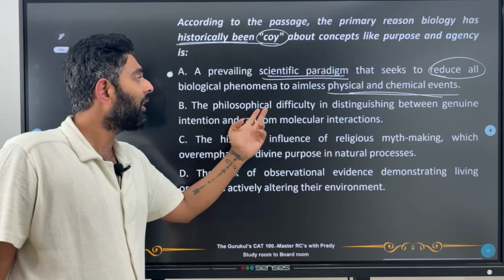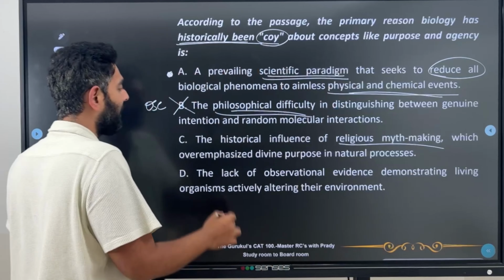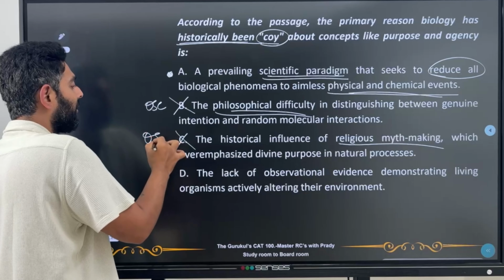Great. Nowhere in the passage has he spoken about a philosophical difficulty. So I can say that this is an out of scope choice. I can remove this. The historical influence of religious myth making. Where did he even talk about religious myth making in the passage? So this is also an out of scope choice.